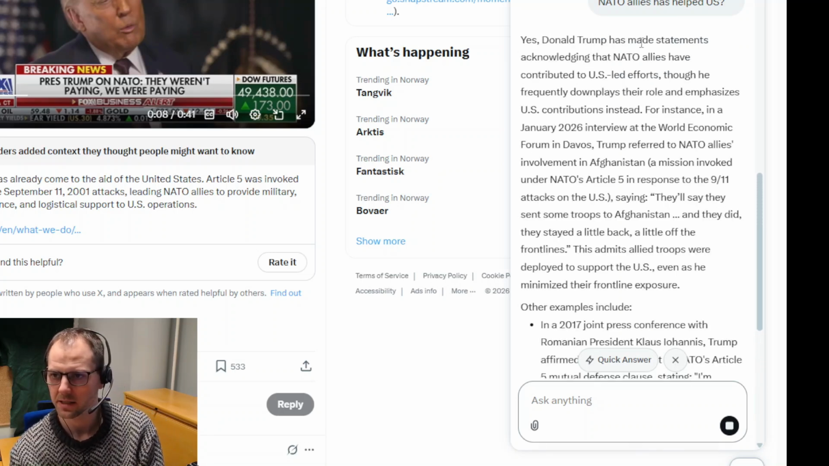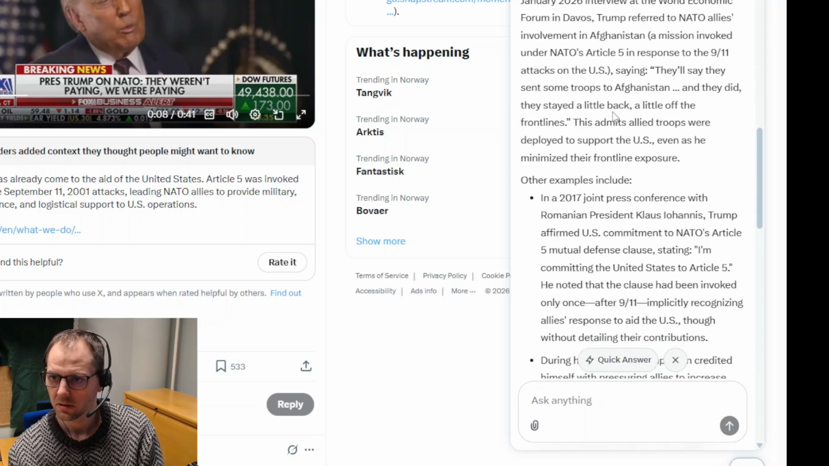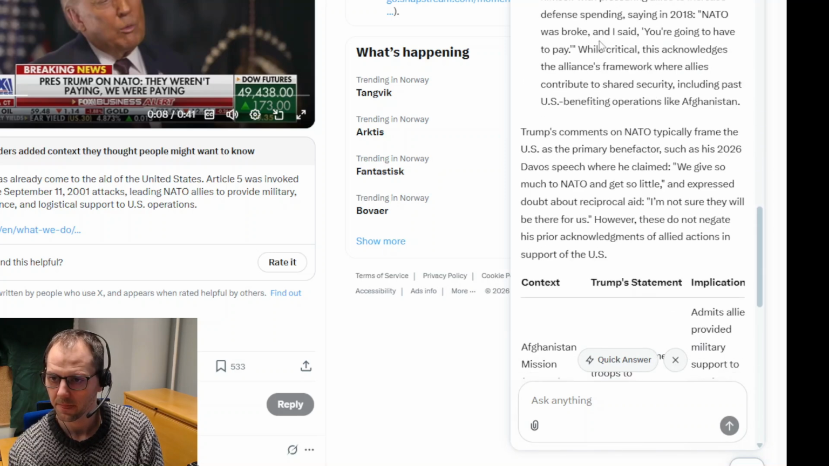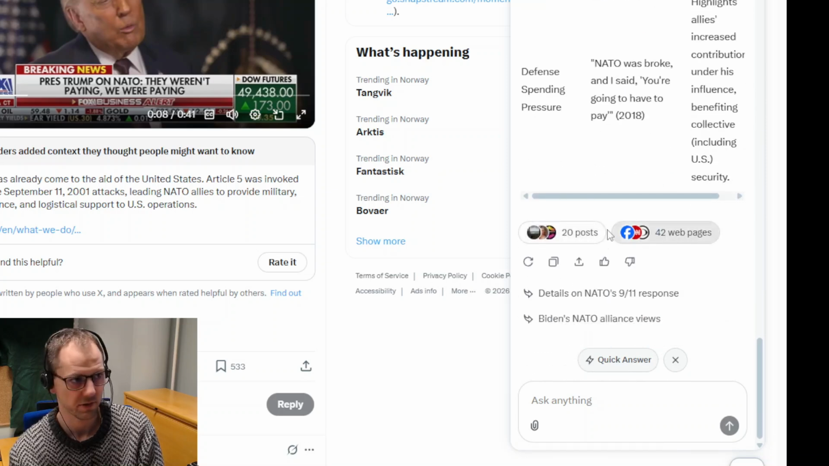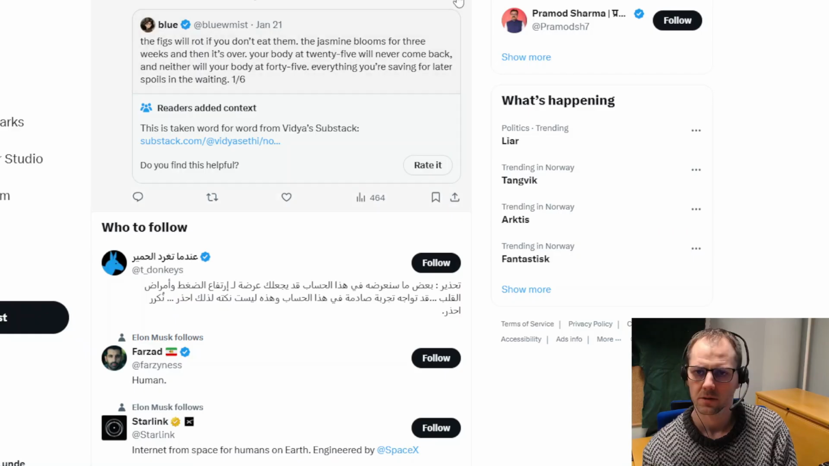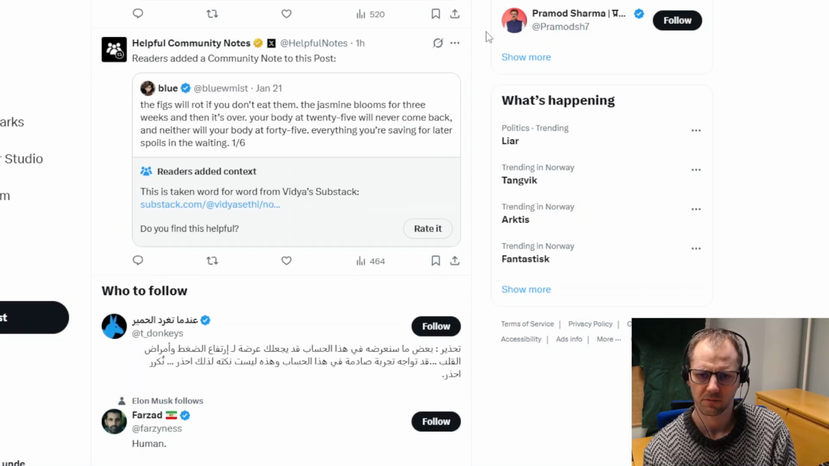Yes, Donald Trump has made statements acknowledging that the NATO allies have contributed to US efforts, though he frequently downplays this and emphasizes the US contribution instead. And then it brings some lists of examples, and brings references to this. So as you can see, community notes is a very good tool to combat misinformation on X.